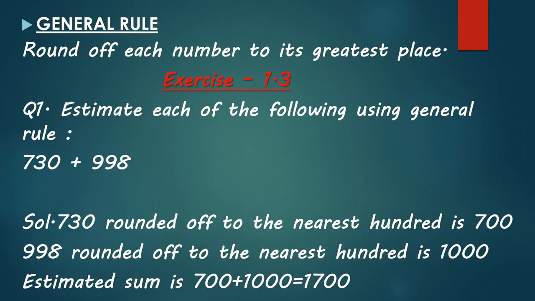And in 998, when we will round off it to nearest 100, we will see again the tens place, which is 9, greater than 5. So digit 9 which is at 100 place will become 10, and rest 2 digits which are at ones place and tens place will become 0. So it will become now 1000. Now we have to find out estimated sum, which is 700 plus 1000, which is equal to 1700.